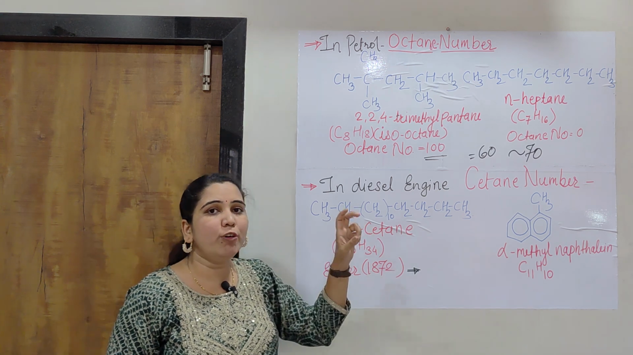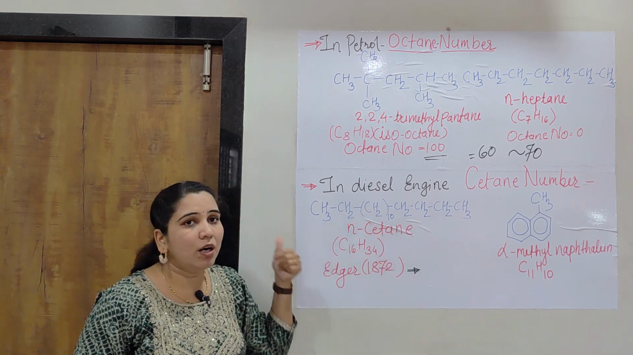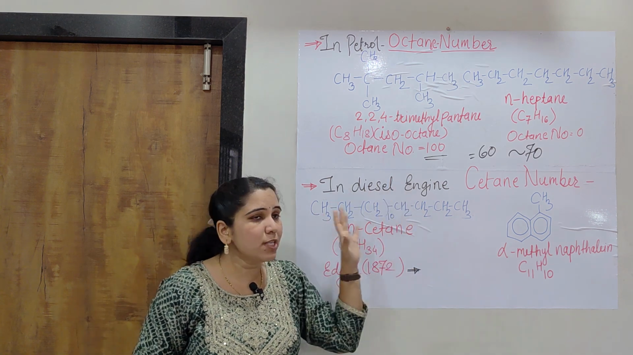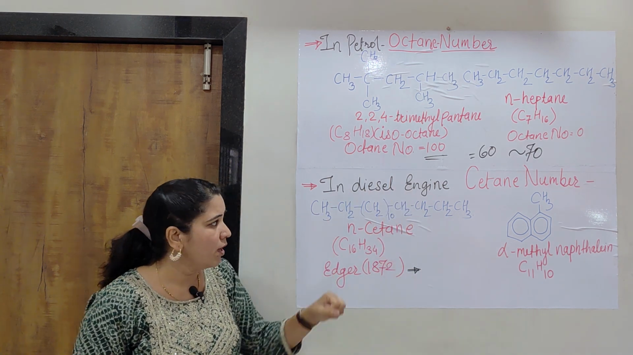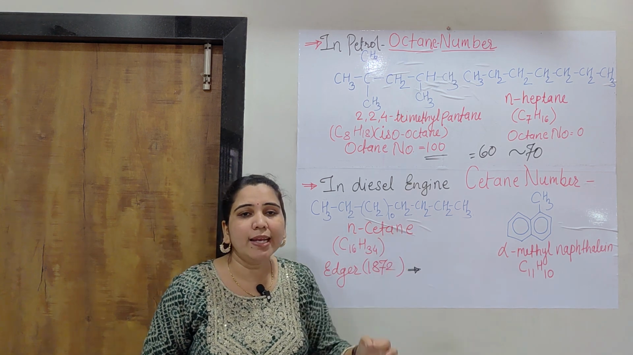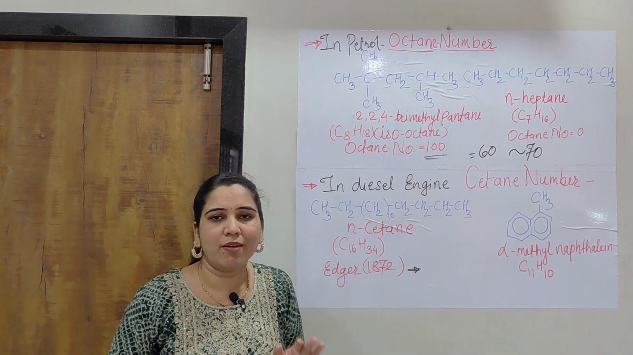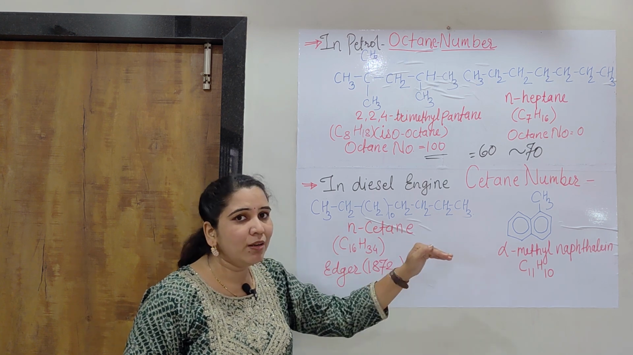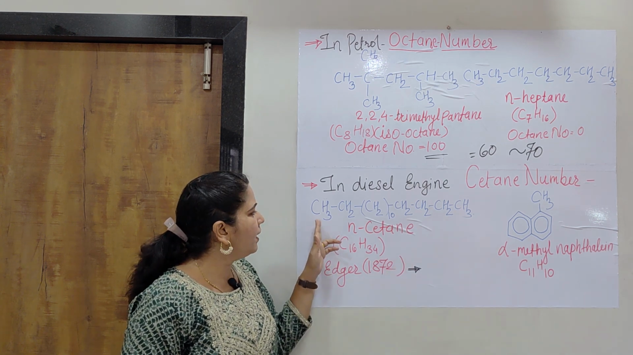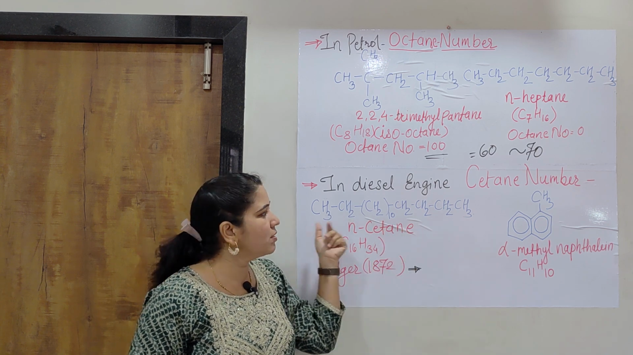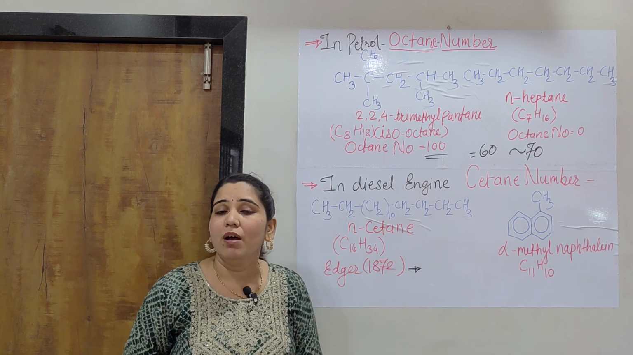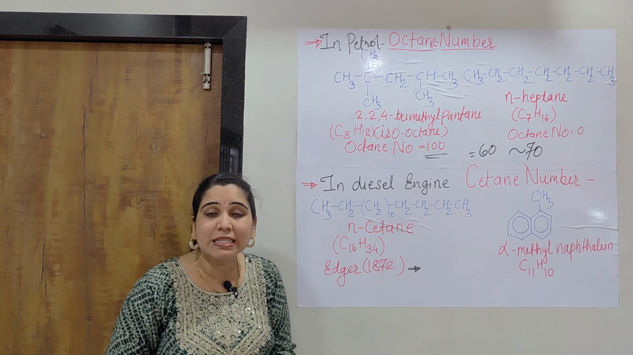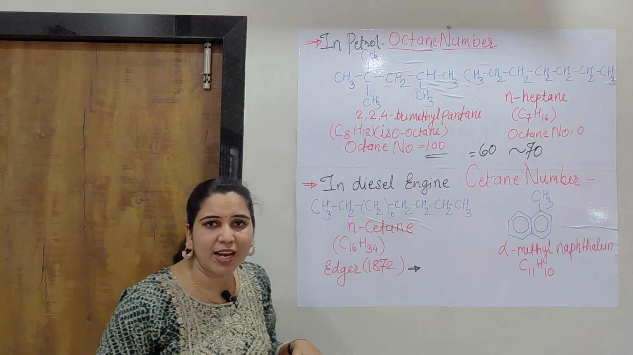Now the cetane number was also studied by Edgar, and it was shown that in the diesel engine, a particular substance called n-Cetane is used. Cetane is a 16-membered alkane, having 16 carbons present in the alkane. So it is a straight chain alkane. You can see here I have drawn the structure of n-Cetane. It has 16 carbons, so its formula is C16H34. n-Cetane is a totally straight chain hydrocarbon.